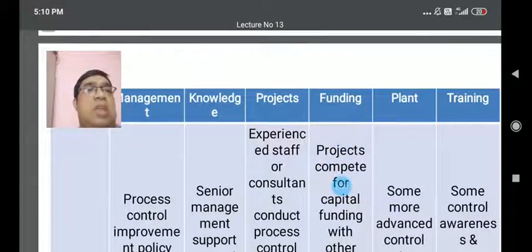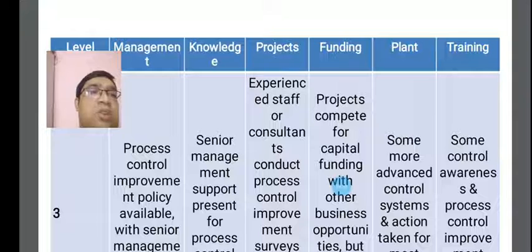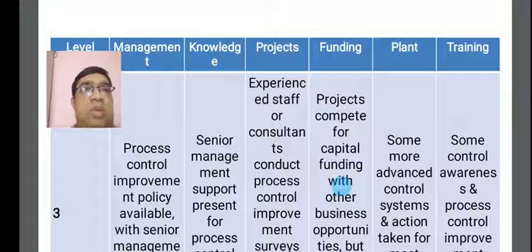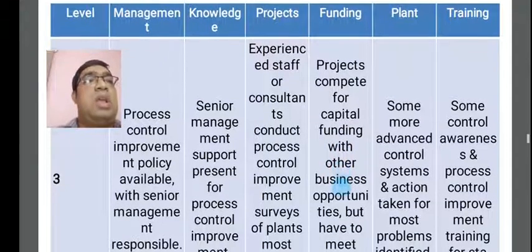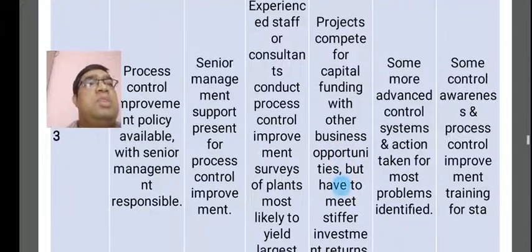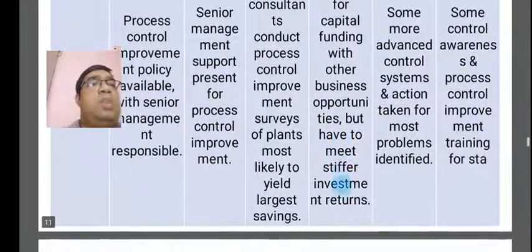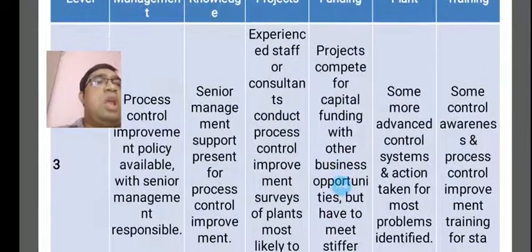This funding will be much more essential for any type of project and any type of control chart. Without funding, your projects cannot be run and also cannot survive. For the projects compared for capital funding with other business opportunities, they have to meet steeper investments and returns.